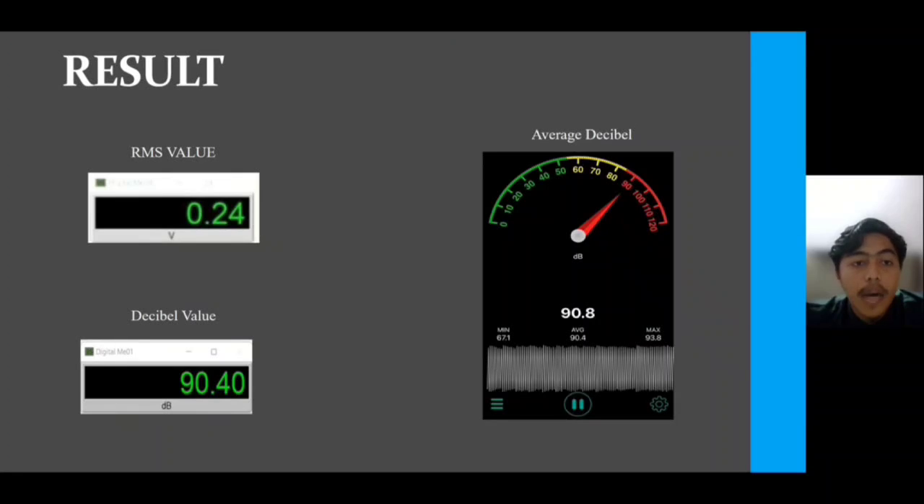So if you see the first picture, the RMS value is 0.24 volt. The decibel value is 19.4 dB. What we get in our smartphone sound meter app is 19.8. Then the percentage of error is only 0.44. So it's very accurate for me for this project.